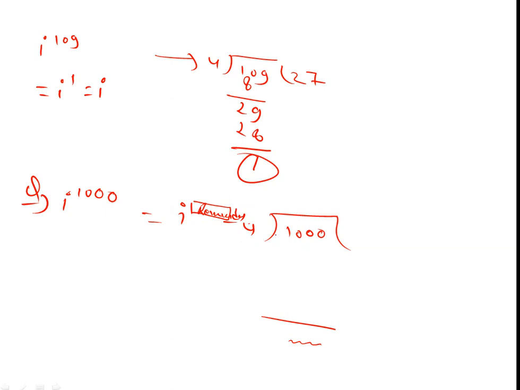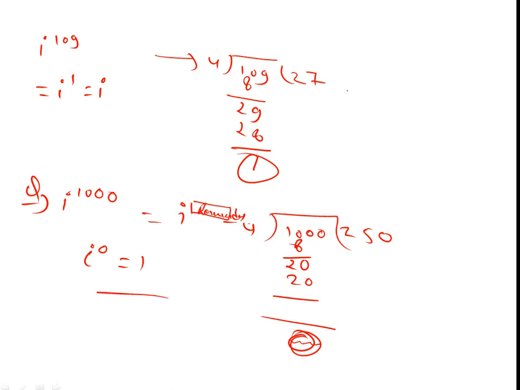So we divide 1000 by 4. 4 twos are 8, 2. 4 fives are 20. Then 0, 0. There is no remainder found. The remainder is 0, so write iota to the power 0. Iota to the power 0 is 1. That's the final answer.